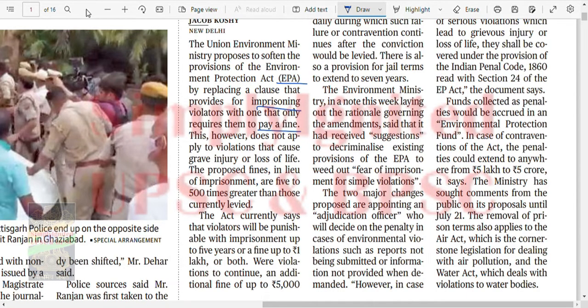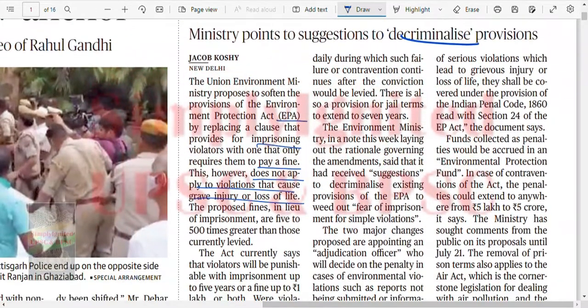This, however, does not apply to violations that cause grave injury or loss of life. Obviously, the proposed fines in lieu of imprisonment are 5 to 500 times greater than those currently levied. The Act currently says that violators will be punishable with imprisonment up to 5 years or fine up to 1 lakh or both. Where violations continue, an additional fine up to 5,000 daily during such failure or contravention continues after the conviction would be levied. There is also a provision for jail term.